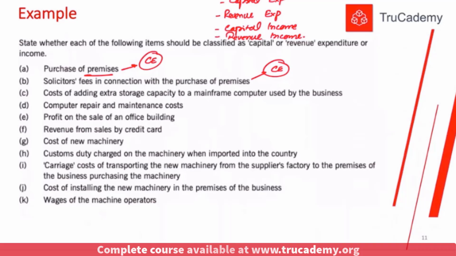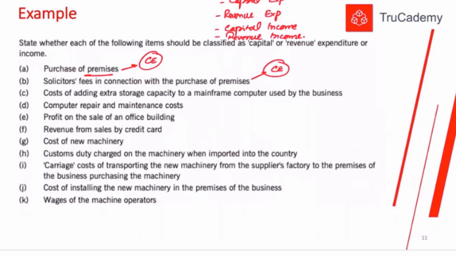Cost of adding extra storage capacity to a mainframe computer used by the business. So obviously we are installing some extra storage for our mainframe computer in the business. It's an improvement. And computer is a non-current asset, so whenever there's an improvement, it will be a capital expenditure. Computer repair and maintenance cost. Computer is a non-current asset. Repair and maintenance is a day-to-day cost. So it's a revenue expenditure.